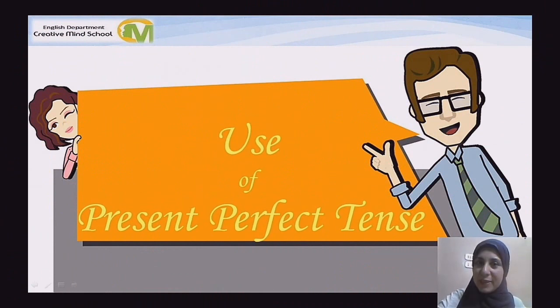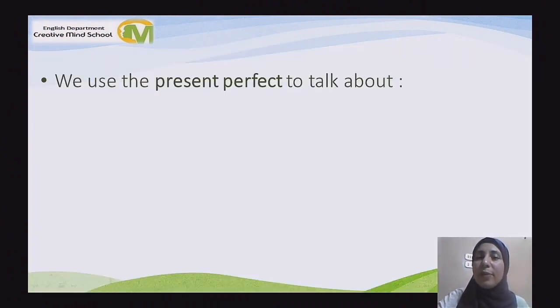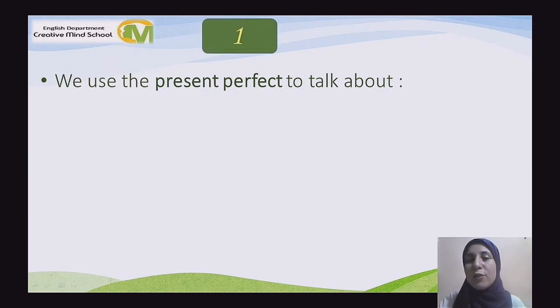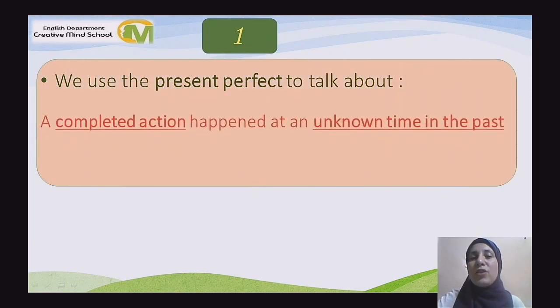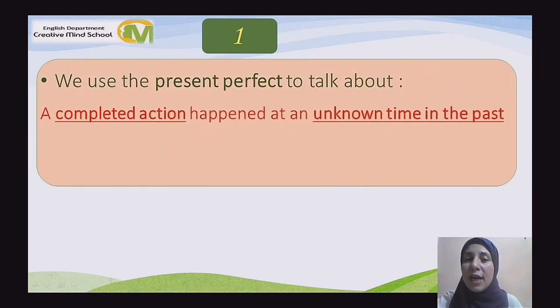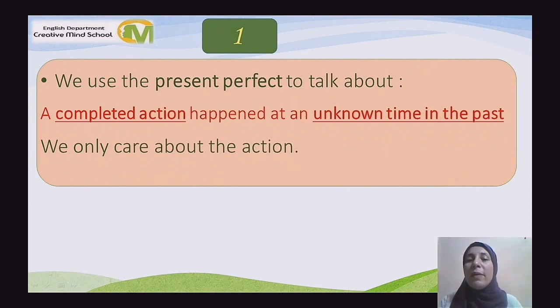Use of the present perfect. The present perfect has different uses. First, we use the present perfect to talk about a completed action that happened at an unknown time in the past. Maybe we don't remember the time, maybe we don't know when this action happened, or maybe we don't care about the time, but the most important is the action itself, which happened in the past.